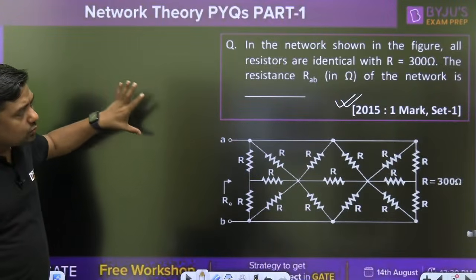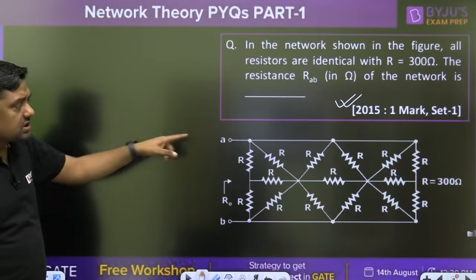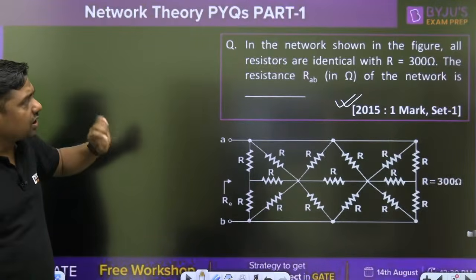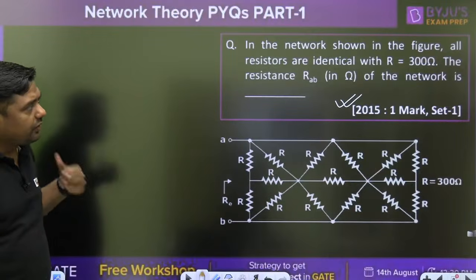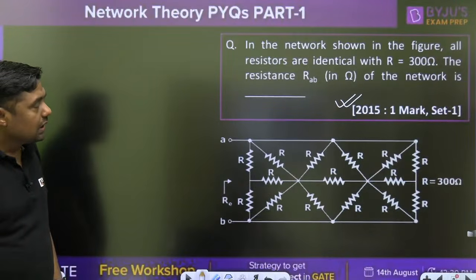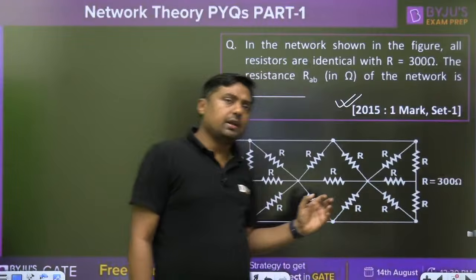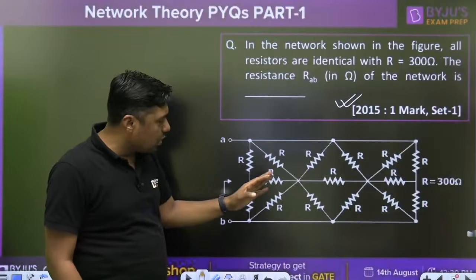We will discuss previous year questions that were conducted by IIT Kanpur. This is the 2015 1 mark question. In the network shown in the figure, all resistors are identical with R equal to 300 ohm. What is the resistance RAB of the network? All are equal resistors.